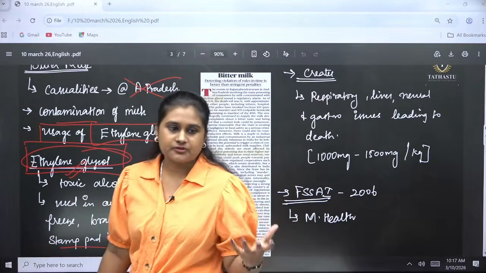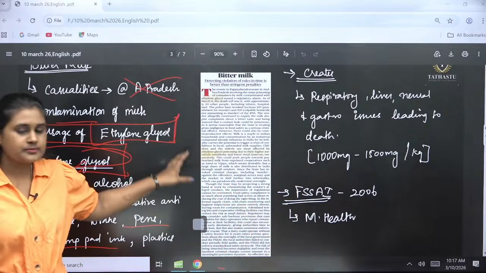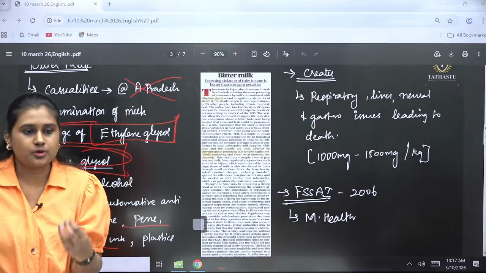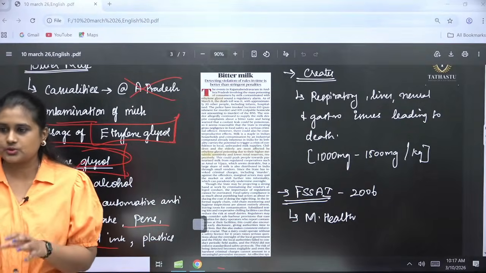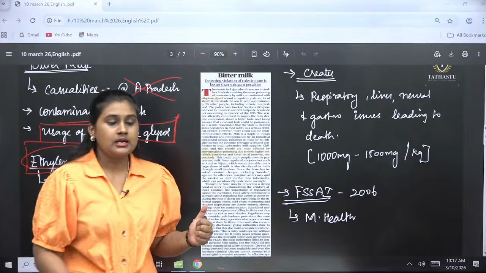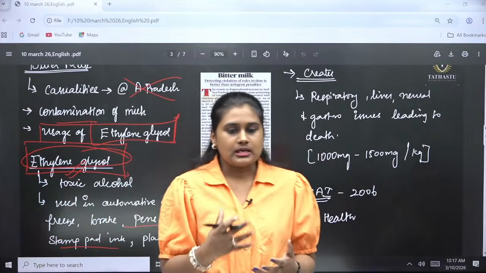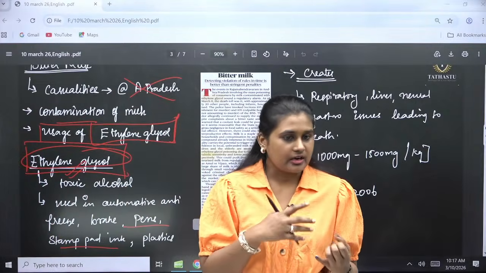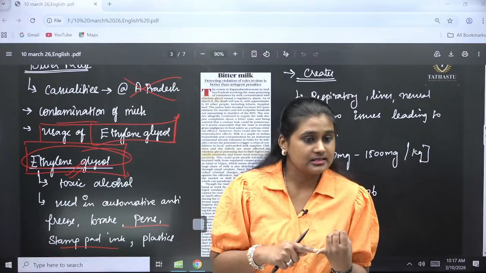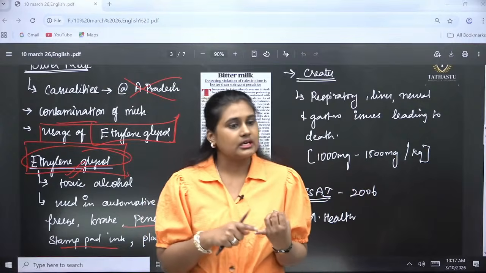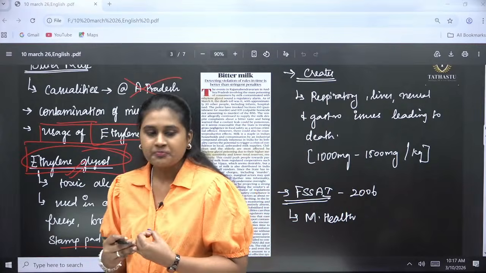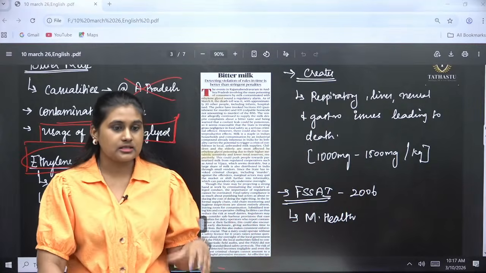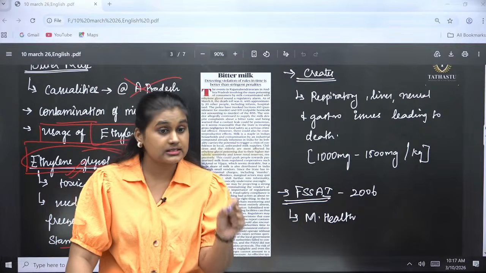But here in this milk it has been used as a sweetener, so it will increase the sweetness in the milk. That was their major concern in adding this. But the problem that arises is we cannot identify it very easily. It is colorless and odorless. We cannot get any smell or anything. So this is a major concern unless the laboratories check it.